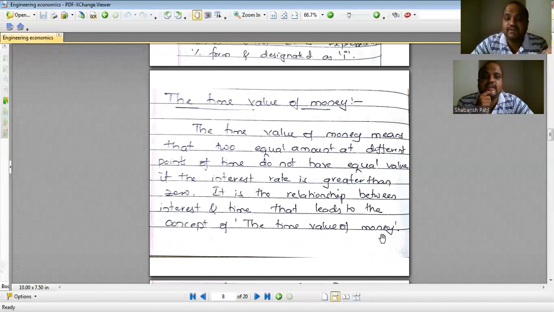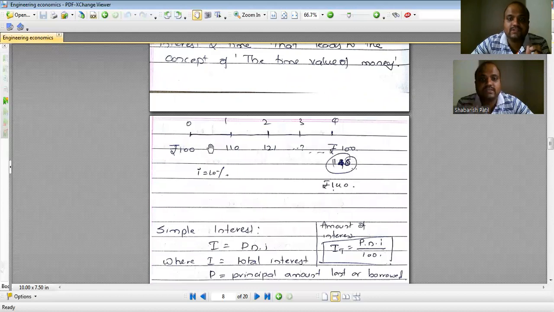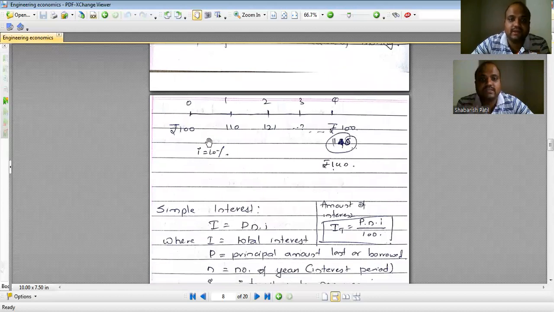It's a relationship between interest and time, and it leads to a concept called the time value of money. They are not equal. Let me give you an example here. I have 100 rupees. Say this is my x-axis, and 1, 2, 3, 4 represent the years. I'm taking time in years. Let us say the interest rate is 10%, and I'm keeping it in a bank.